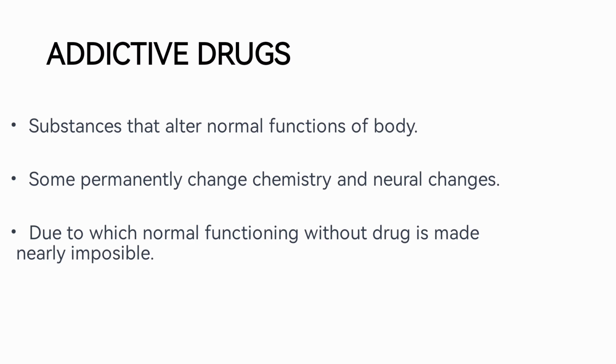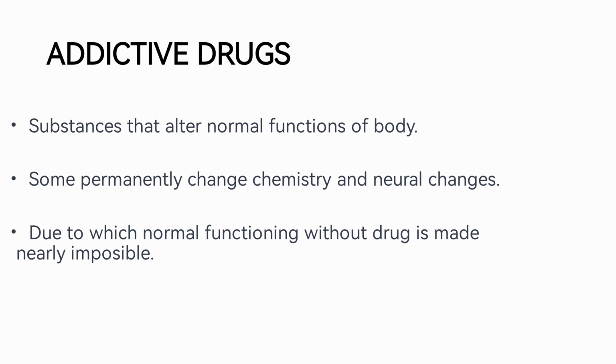There are some chemicals secreted by the brain which help in the normal functioning of the body. But with the use of these drugs, the brain considers these drugs as its own chemicals and starts to stop secreting the natural chemicals. Due to this, when these drugs are discontinued, the body craves them.